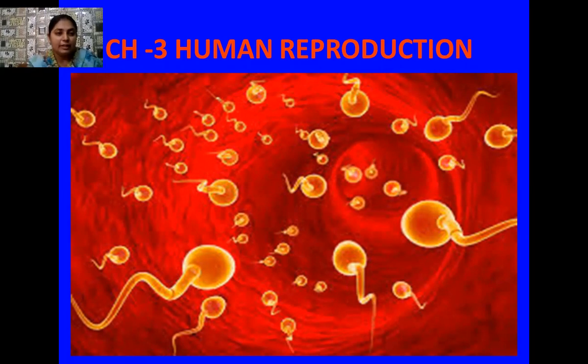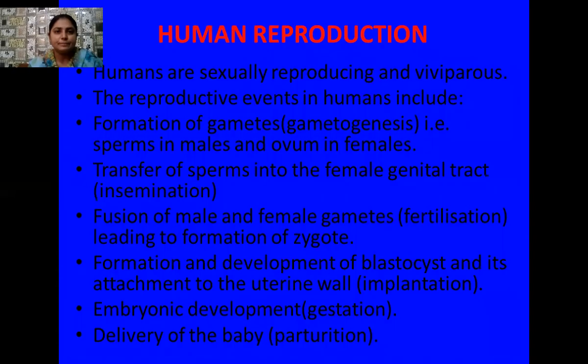We are also studying different types of embryos such as gastrula, blastula, and the blastocyst. We will study in detail implantation, then childbirth, pregnancy, and lactation. So let's start the revision of chapter 3, human reproduction.